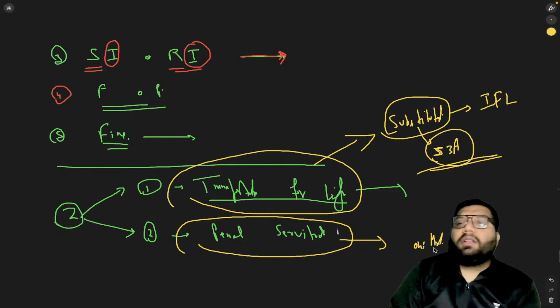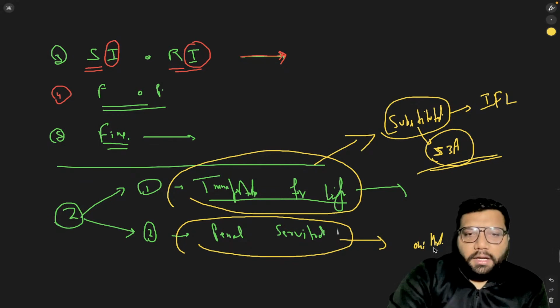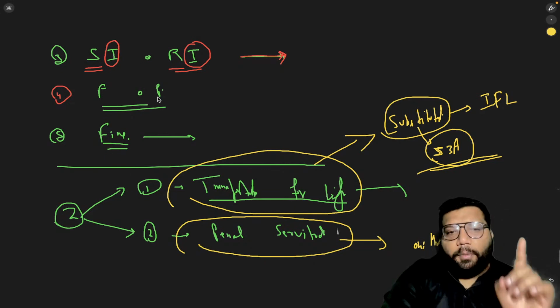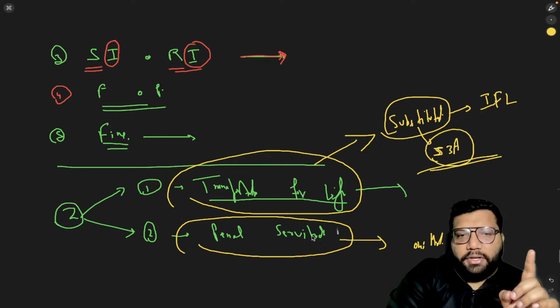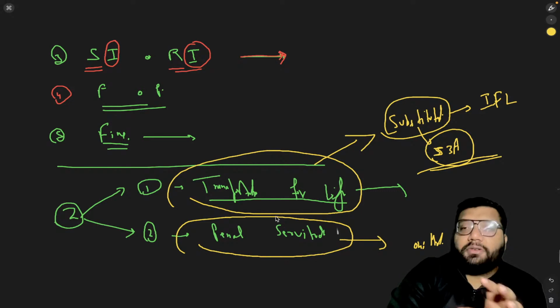So originally there were 6 punishments. The 2 were this, and the rest were fine, forfeiture of property, simple imprisonment, rigorous imprisonment, transportation for life, penal servitude, and death penalty. These were the originally 6 punishments under section 53.